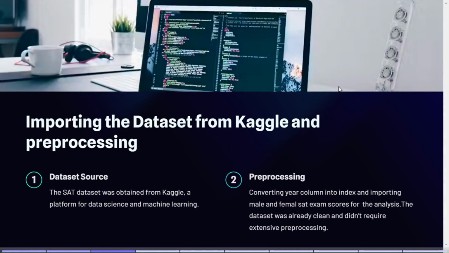This dataset was sourced from Kaggle and it includes several columns such as SAT, Math, and Verbal Score for male and female and all students. For my analysis, I selected only three columns: the year column, which I converted to an index, and SAT Math score for males and females respectively. The dataset was already cleaned and didn't require extensive pre-processing apart from selecting the desired columns.